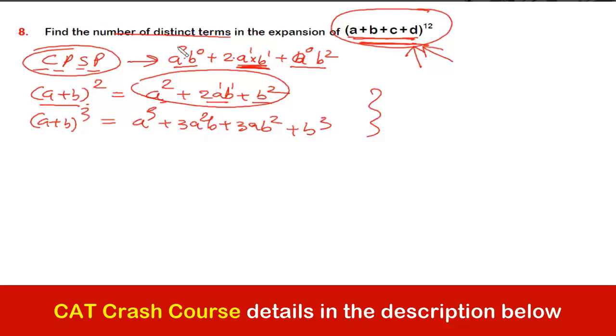Guys, am I audible? या mute में सही तो ठीक है, right? Now if you observe the power, the total in each of these case is how much? 2. And in how many ways 2 can be distributed between a and b? It is either 0 2 or 1 1 or 2 0. इस 3 के अलावा कोई तरीका हो सकता है क्या? नहीं ना. And that is the reason there are 3 terms in the expansion of a plus b.